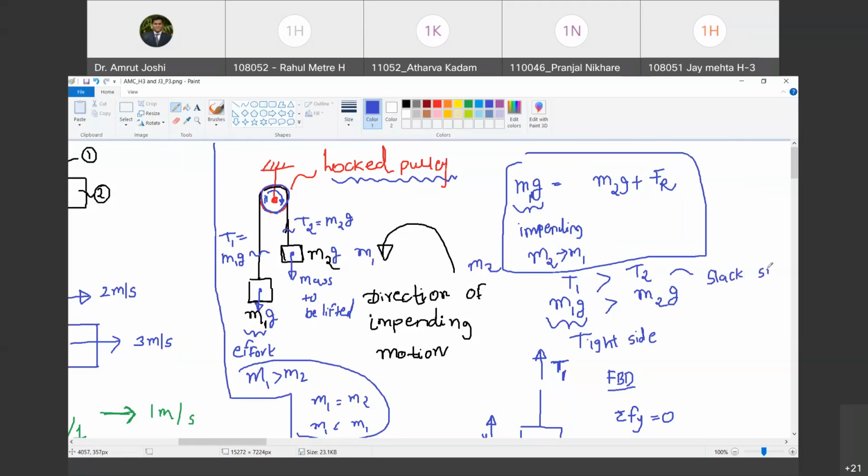Are you with me? What is T1? T1 is always tight side tension. What is T2? T2 is always slack side tension. Where does T1 lie? T1 lies in the direction of impending motion. Where does T2 lie? T2 lies on the other side, opposite to the direction of impending motion. Are you with me? Yes.